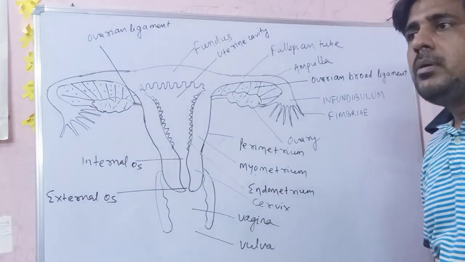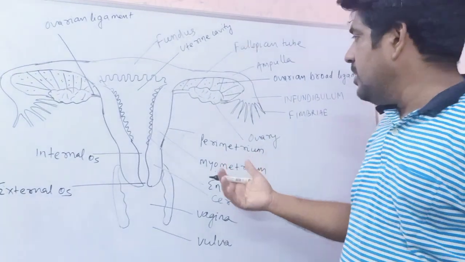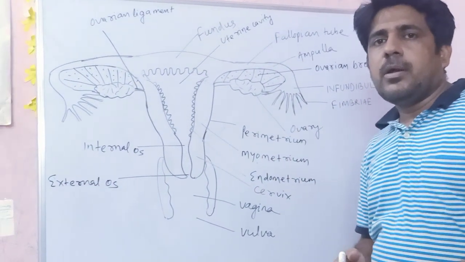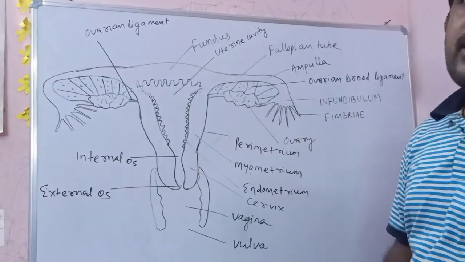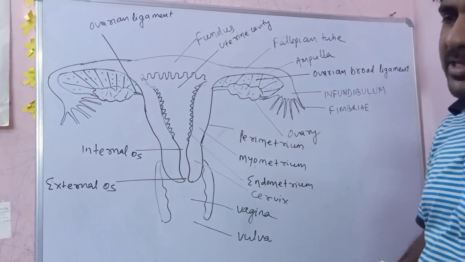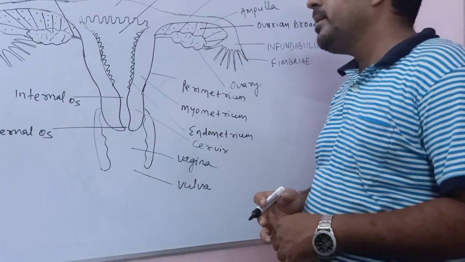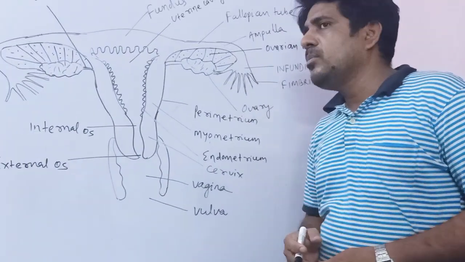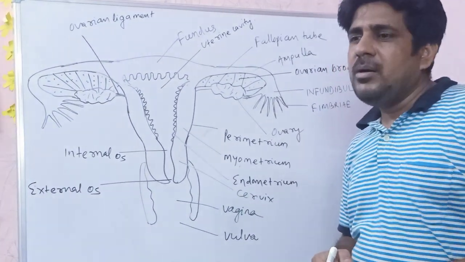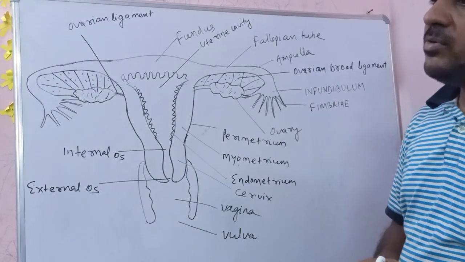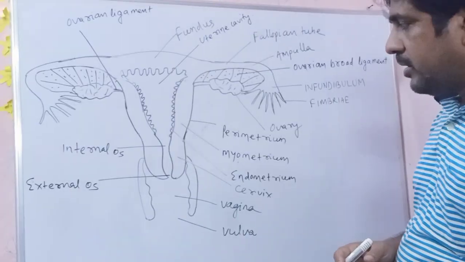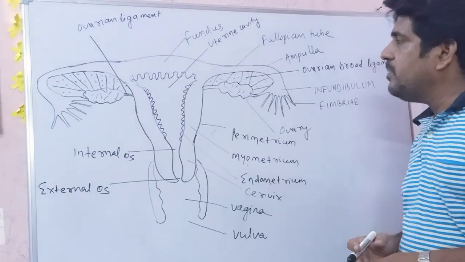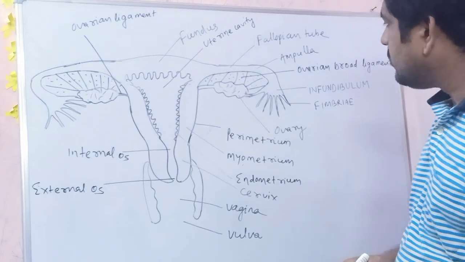The female reproductive system originated from the embryonic Mullerian duct, as the male reproductive system originated from the embryonic Wolffian duct. The Mullerian duct is the pro-embryonic duct which is essential for the development of the female reproductive system.